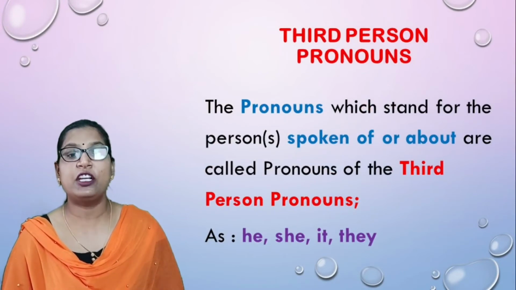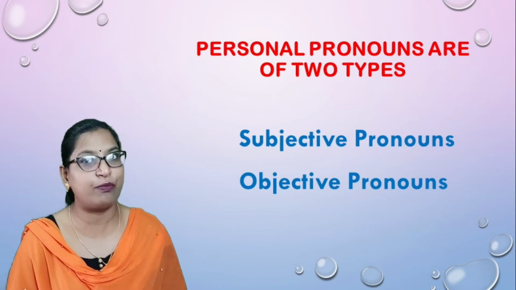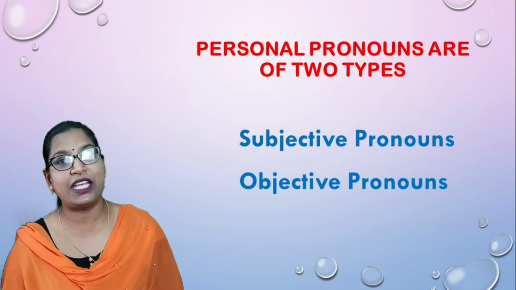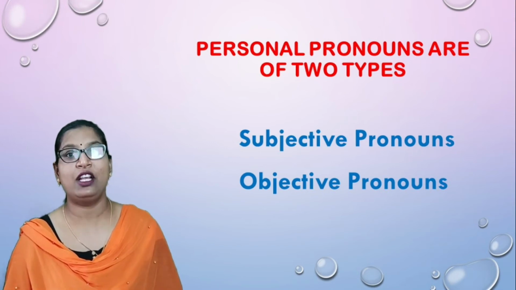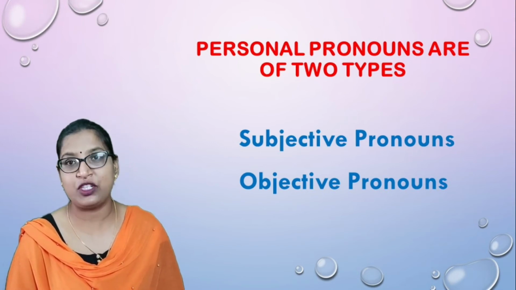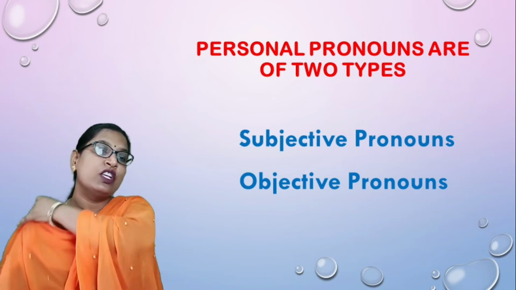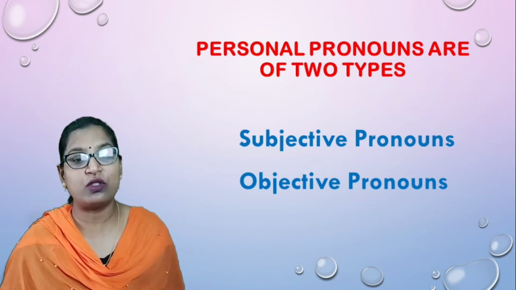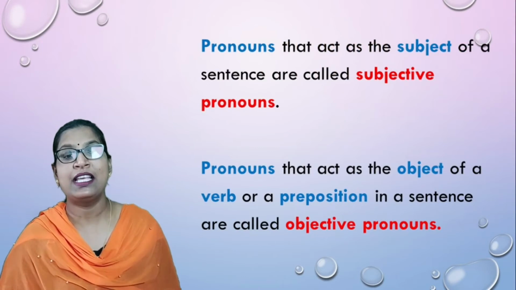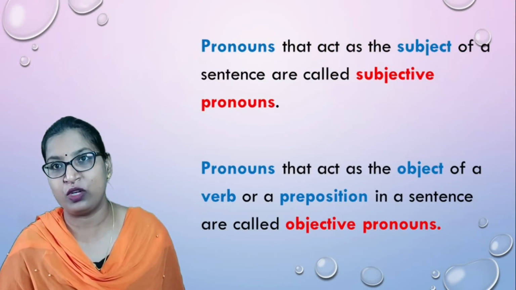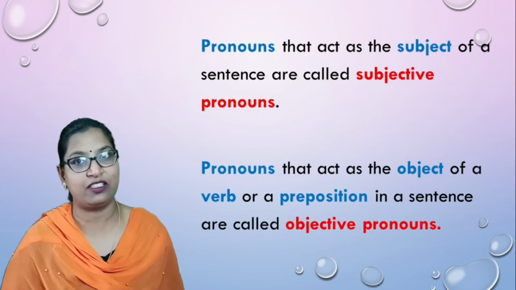Now, personal pronouns are of two types. They can be subjective pronouns or objective pronouns. Let's discuss in detail which pronouns are subjective pronouns and which pronouns are objective pronouns. So dear children, pronouns that act as the subject of a sentence are called subjective pronouns. The pronouns which act as a subject.